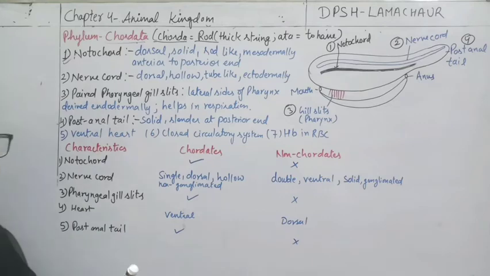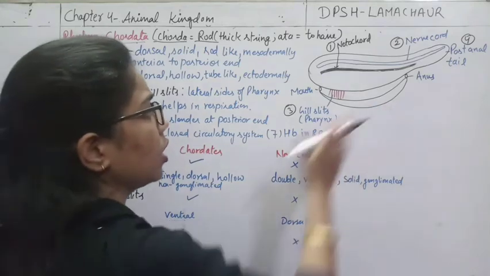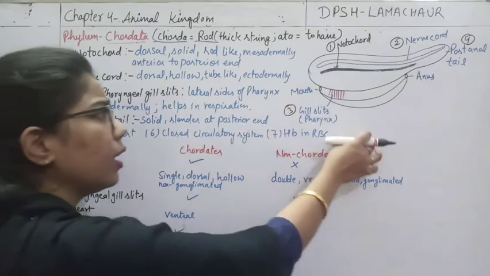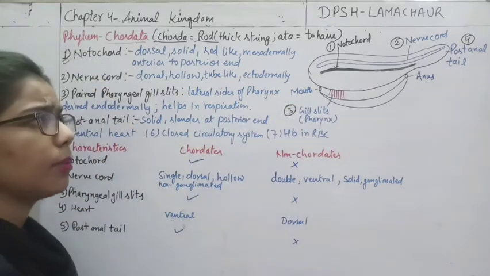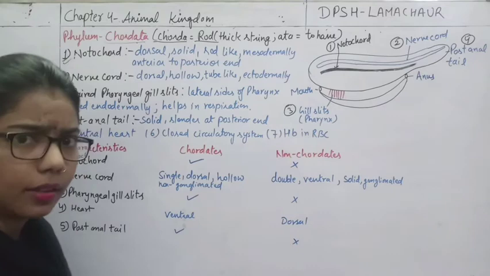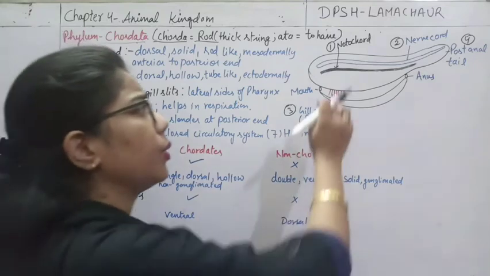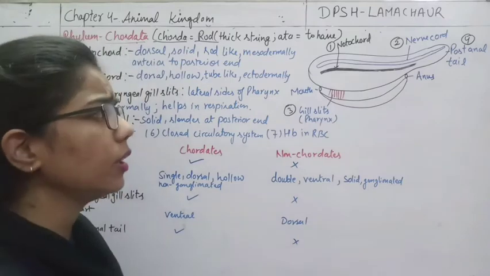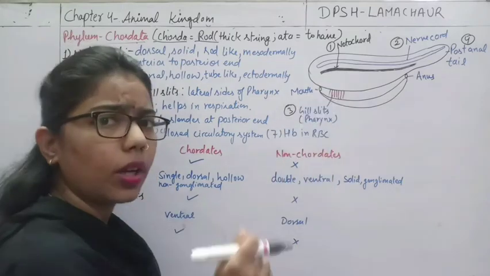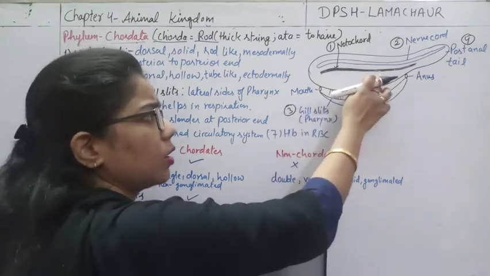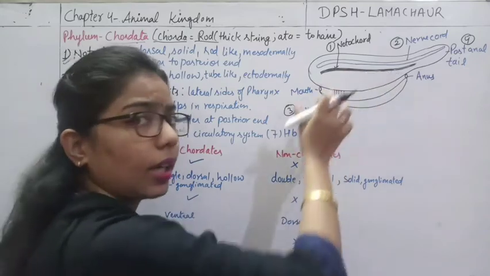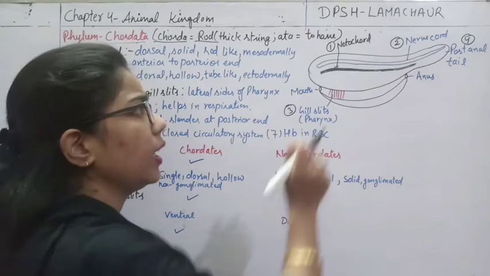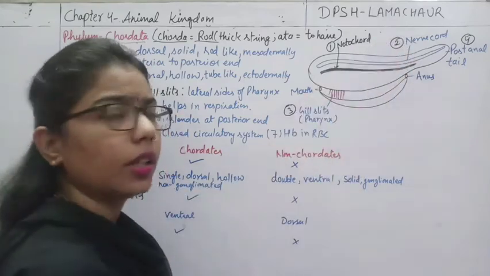So here I have drawn the structure of the chordata. You can see some of the structure; this is the embryonic part. Here you can see there is one notochord. How does it look? It is a solid structure, and rod-like. How does it look to you? A solid structure like a rod. And the second thing which I have written is the nerve cord.